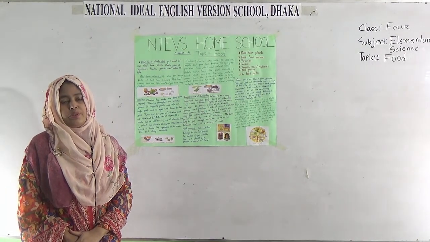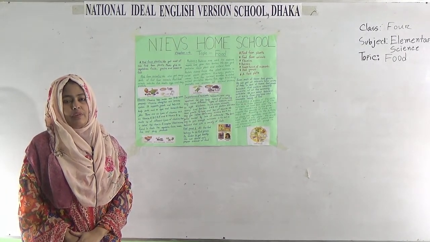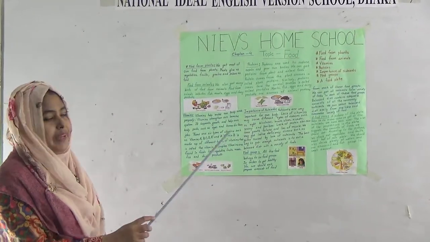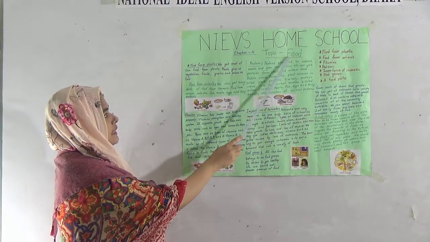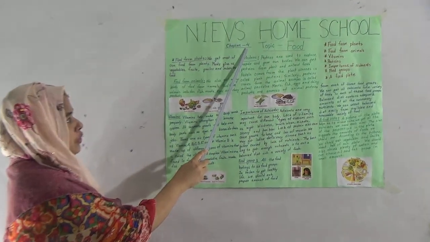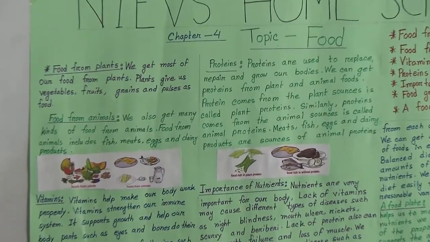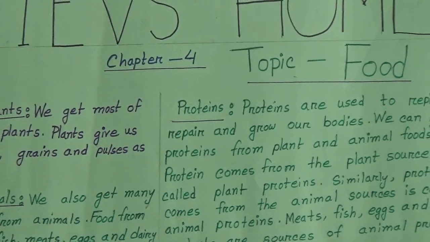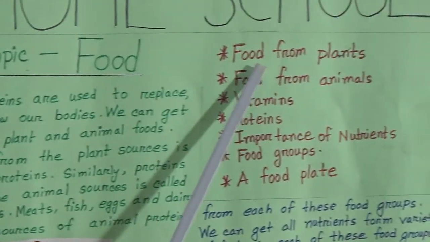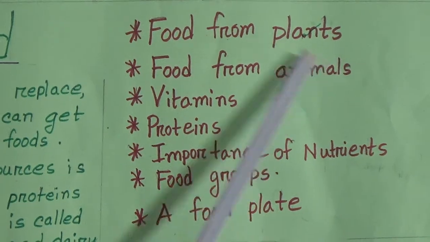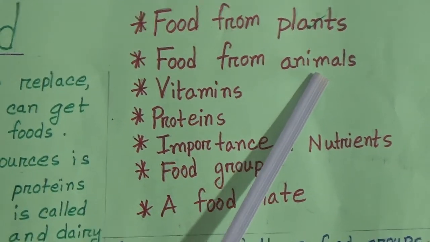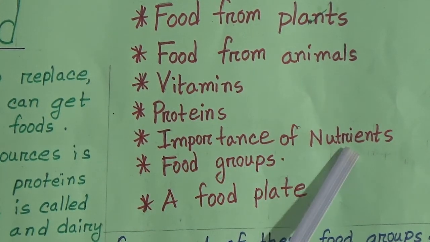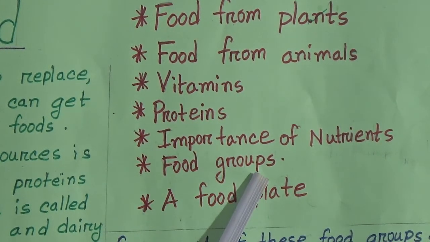Today I am going to take an elementary science class for class 4 students. Dear students, today my topic is food. This is chapter 4 in your book. Today, I have already written here some important topics. Today I will discuss food from plants, food from animals, vitamins, proteins, importance of nutrients, food groups, a food